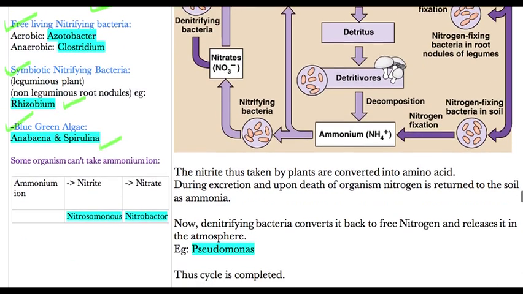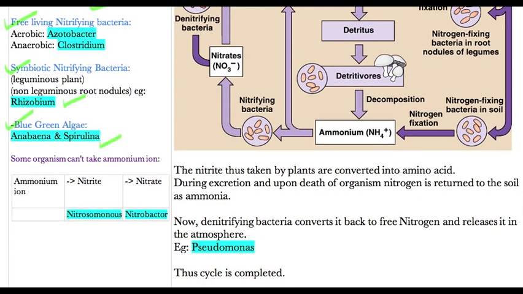And then again, some organisms can't take ammonium ion directly. For them it is necessary that ammonium ion should be converted to nitrite first and then to nitrate.